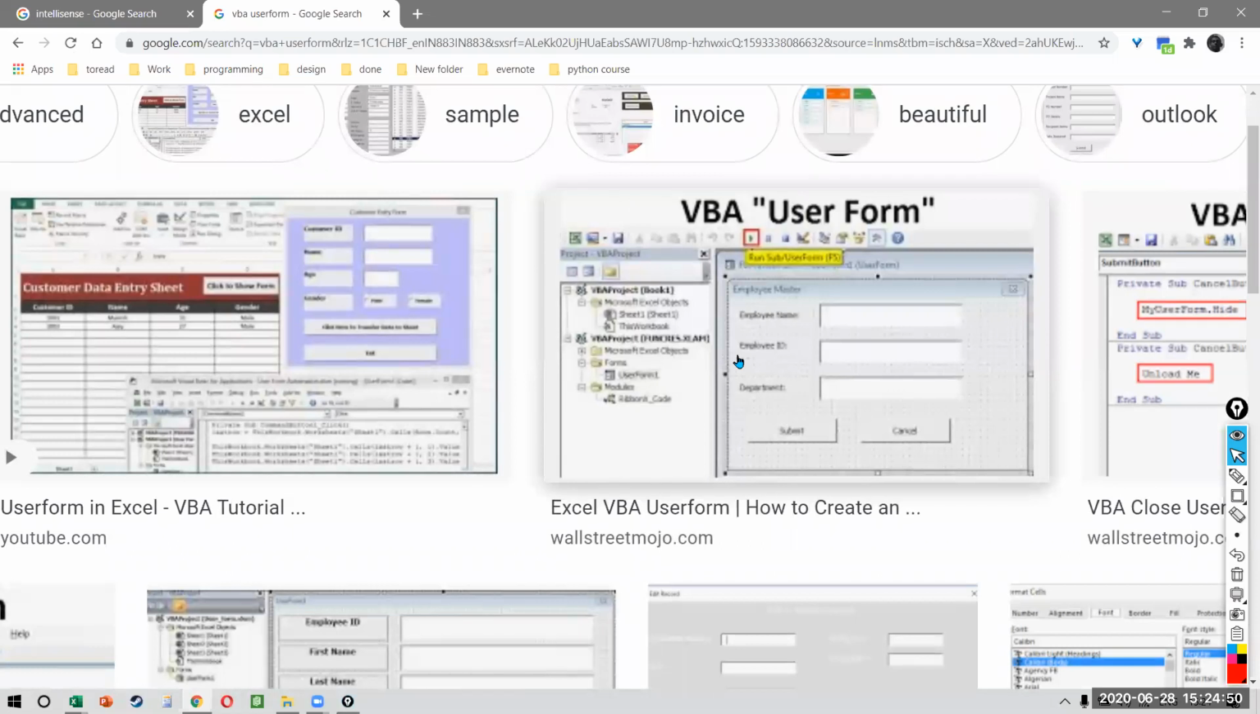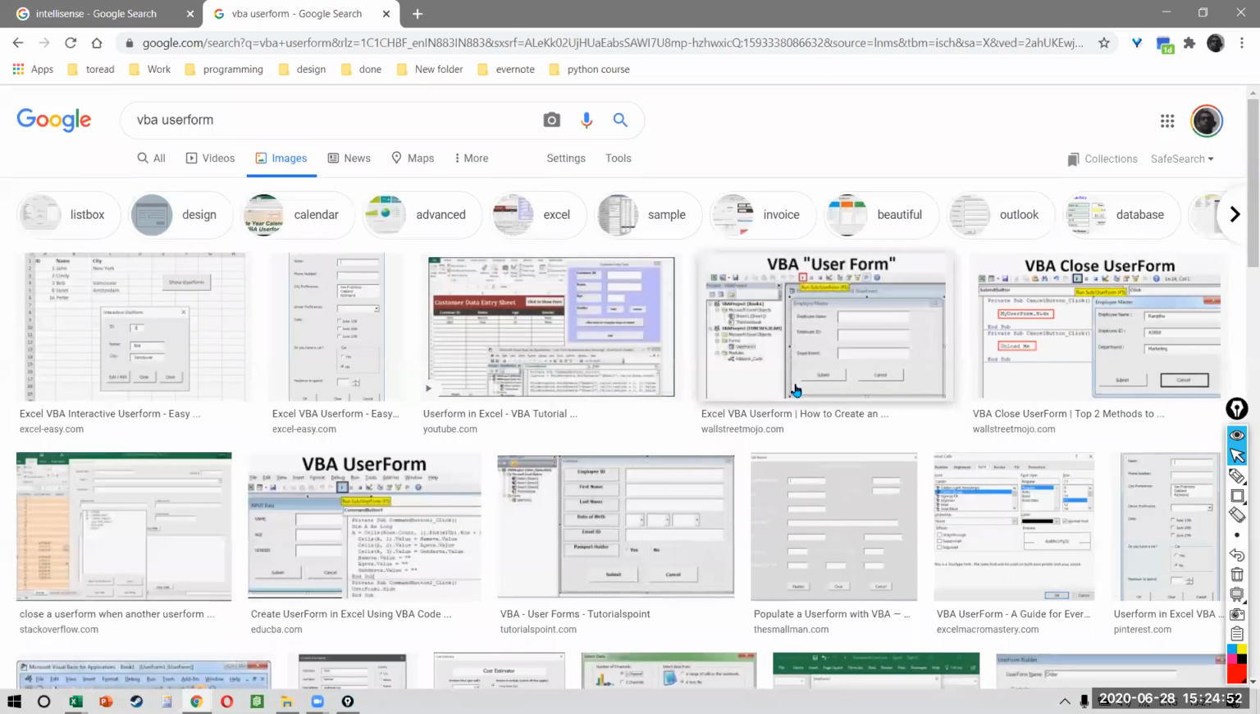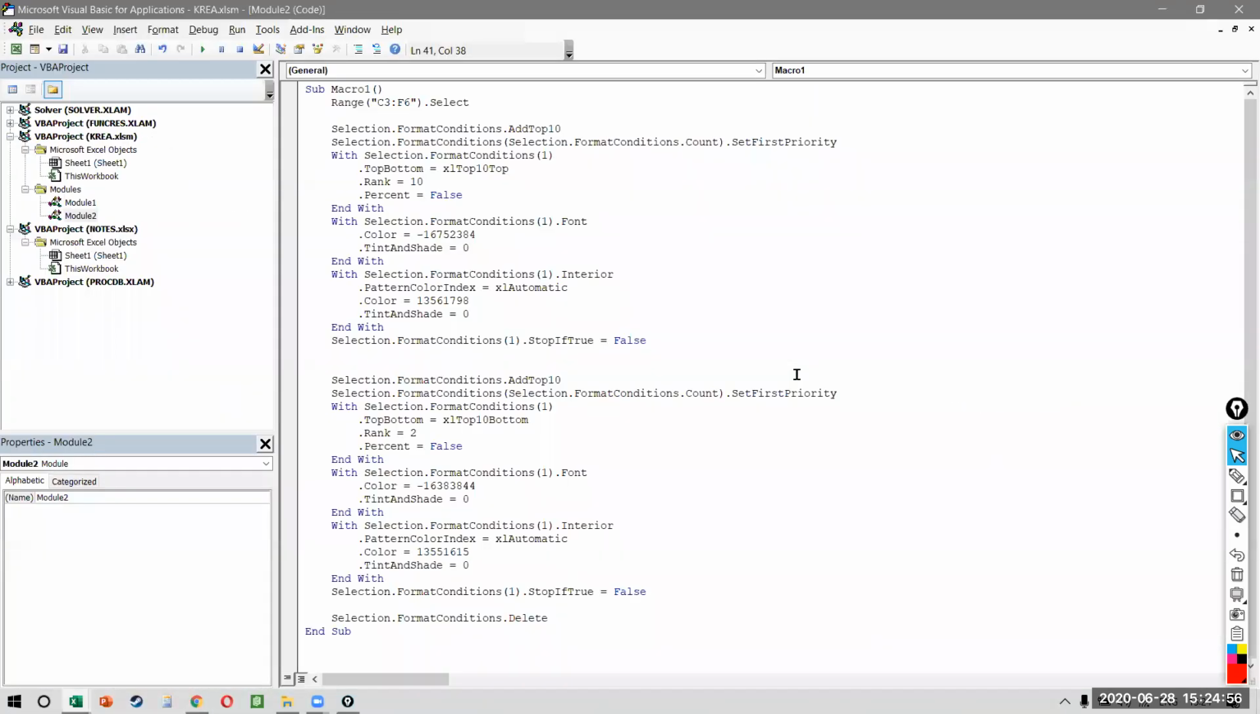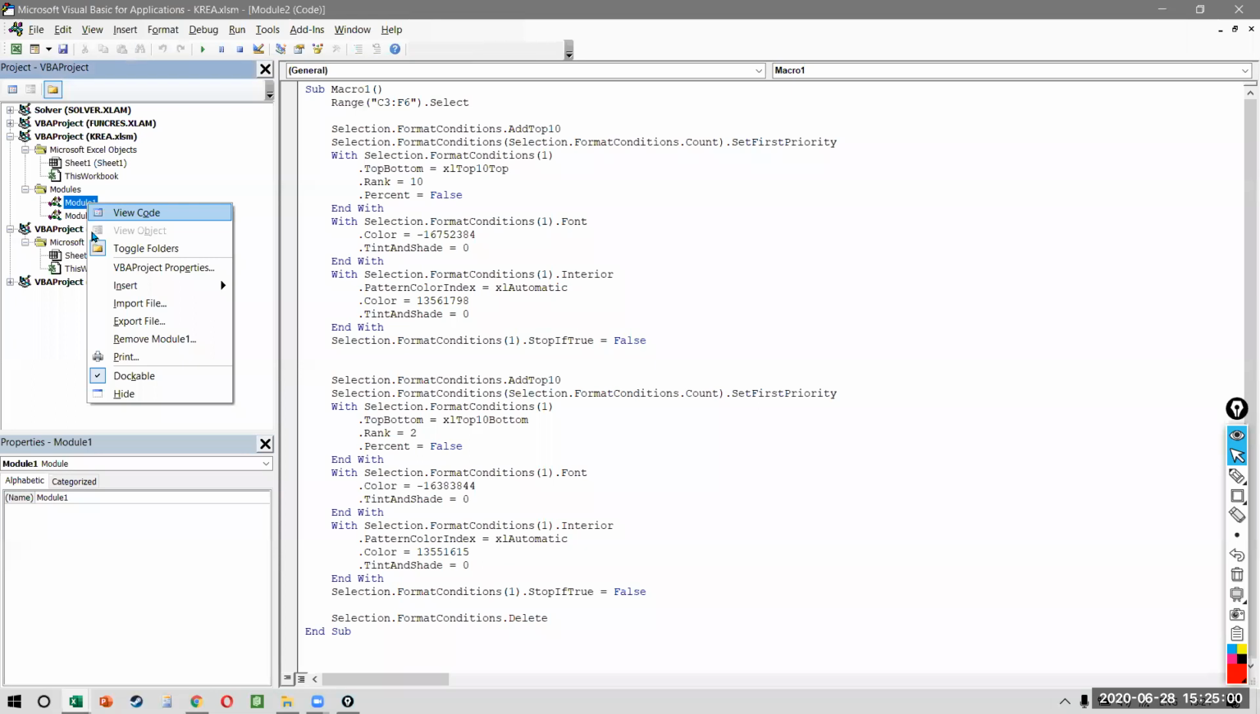So this is how you can create user forms on Excel, on VBA. So I want to create a user form. Just like we inserted a module, this time I want to insert a user form. So right click and insert and a user form.